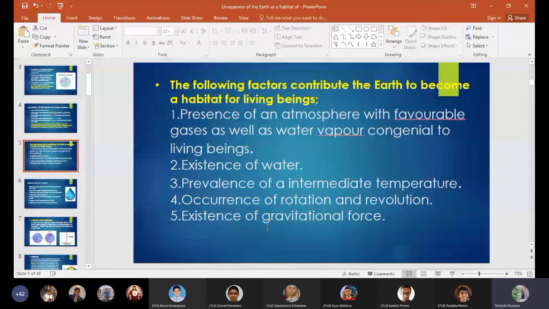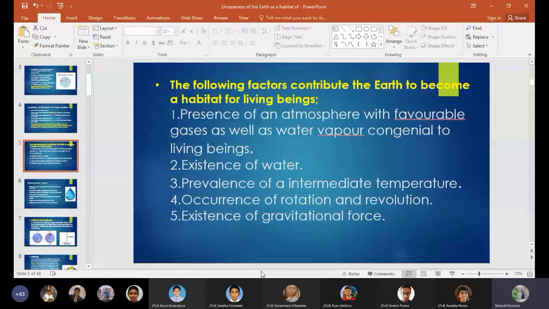And the existence of gravitational force. Why is the gravitational force important? Because otherwise we will float instead of staying steady on the ground. Yes. And also we learned in unit 1 that due to gravitational force, the moon orbits around the earth.